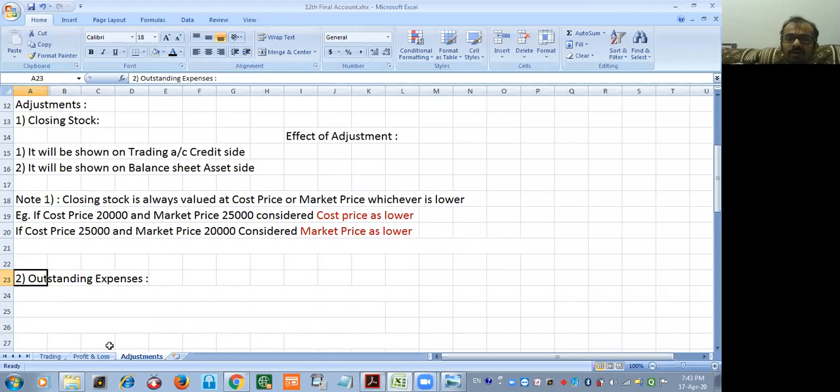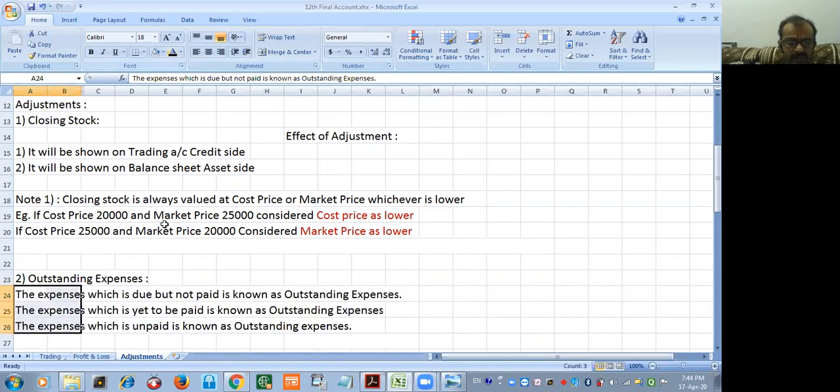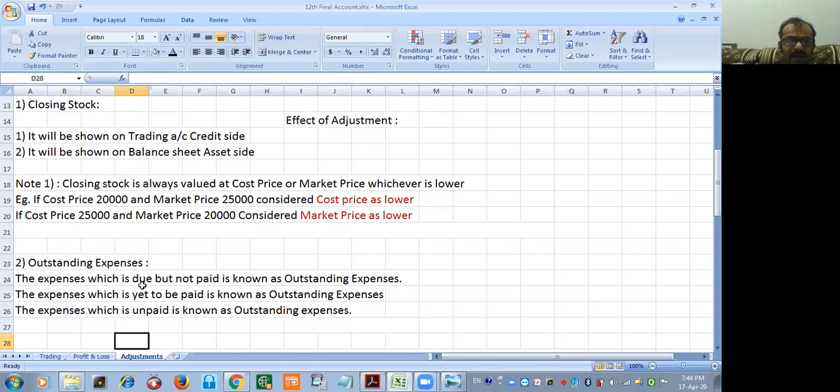And since we are following the accrual method of accounting, all the payable expenses and all the receivable income are supposed to be recorded in the books of account. Everyone understood the definition? Yes, sir. Now, what is the impact? Since I said it is yet to be paid, anything that is supposed to be paid is known as your liability. That's why it will be shown on the balance sheet liability side, the first effect.